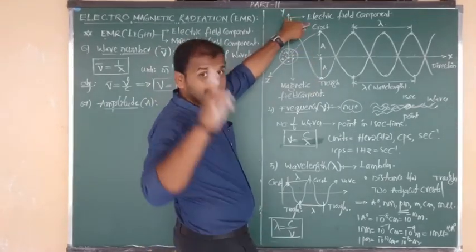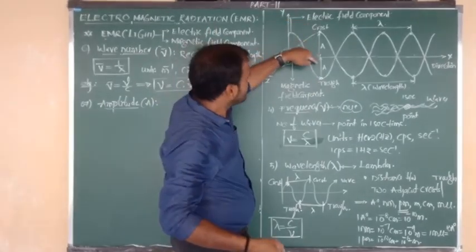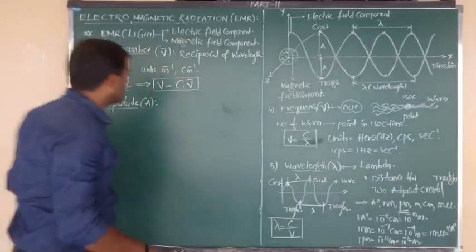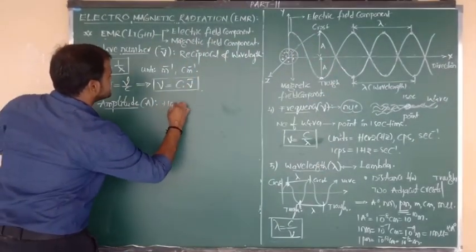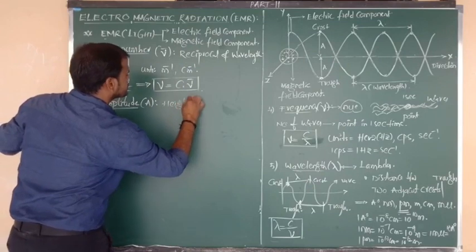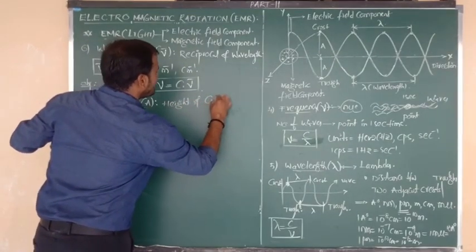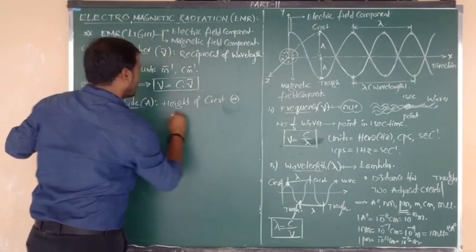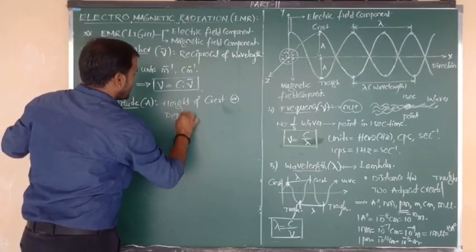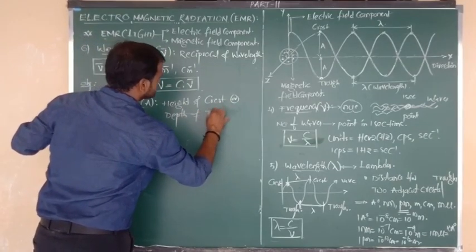Height of the crest, or depth of the trough. So the simple definition is, height of the crest, or depth of the trough.